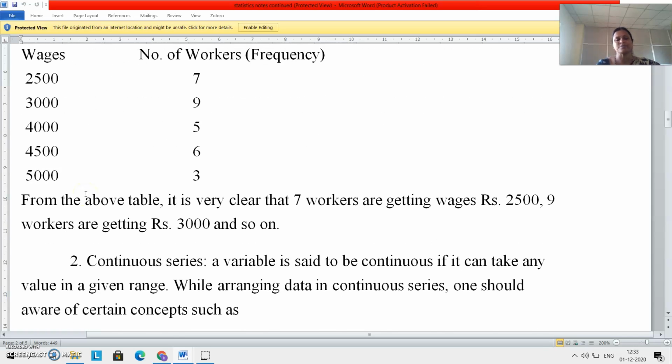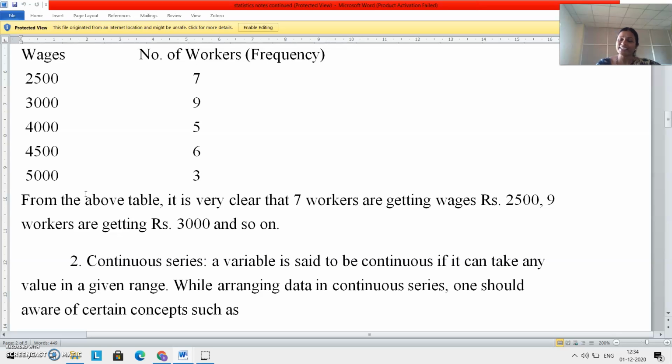Continuous series means a variable is said to be continuous if it can take any value in a given range. For example, there are 10 students who scored marks in between 10 to 20. Those 10 students might have scored 10 or 20 or any value between 10 to 20.